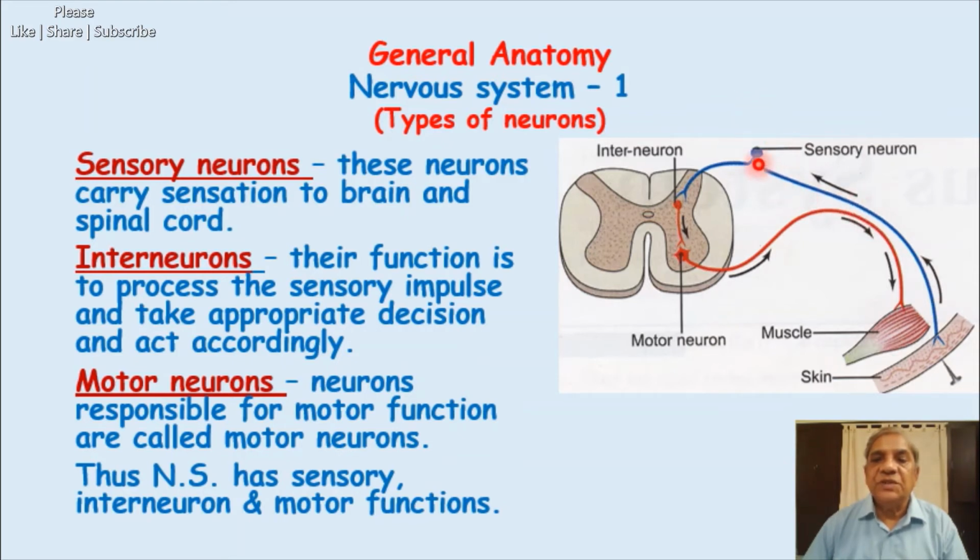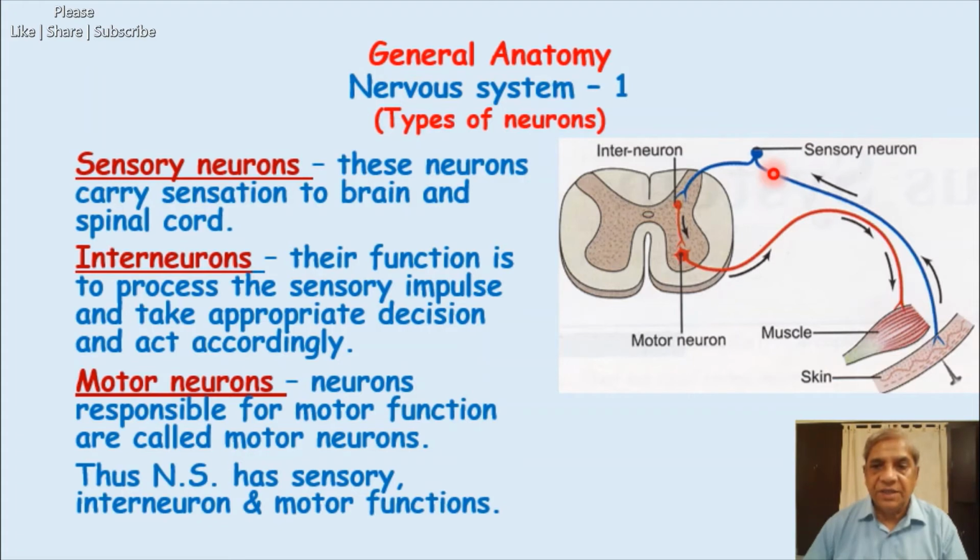See this blue colored thing? This is a sensory neuron, which has two processes. Where my pointer is moving is called the peripheral process, which is carrying the sensation. Here is a pinprick and the pain is felt. So this sensation of pain is brought by this fiber, and these fibers, which are called the peripheral fibers, mimic or are similar to the dendrites of a neuron, which I have shown you in the